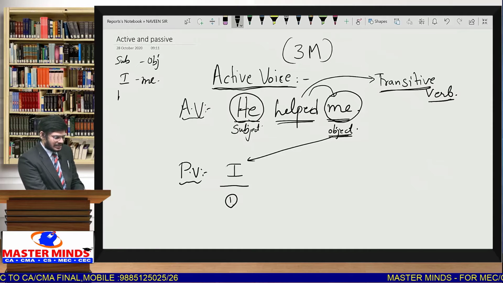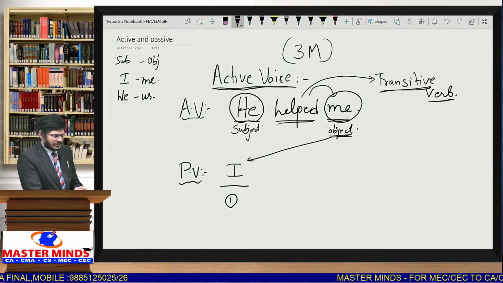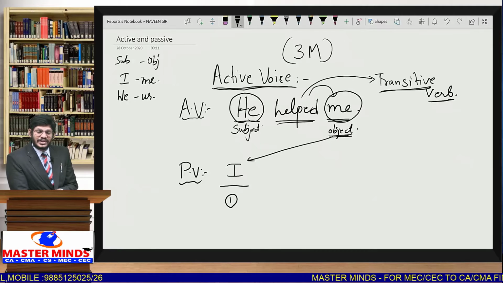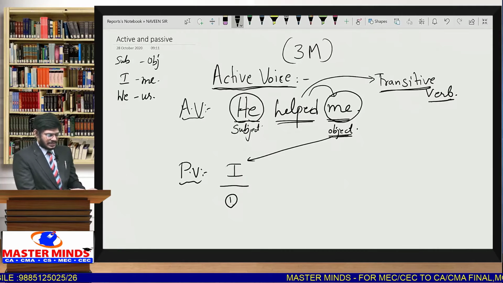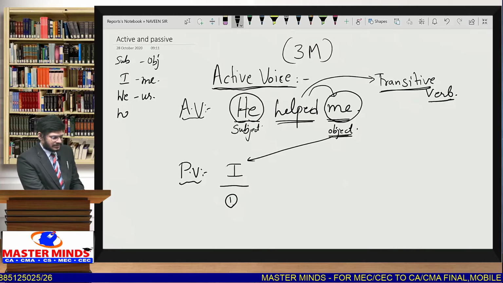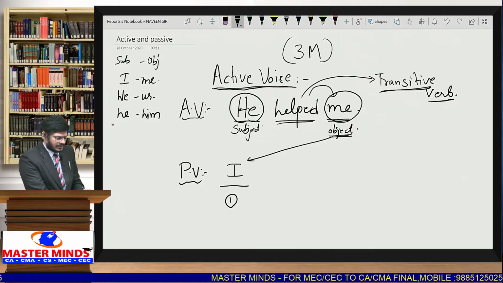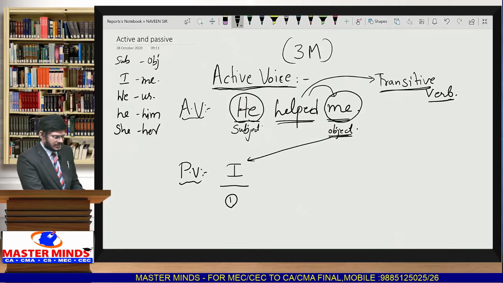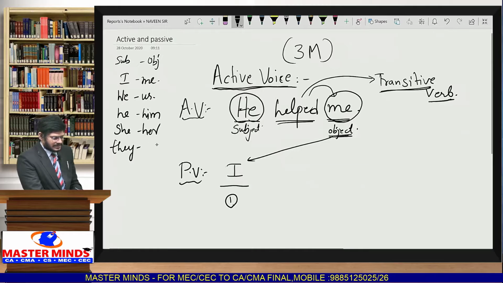Suppose in the sentence beginning we write we, and we write it as us in the objective case. We is the subjective case whereas us is the objective case. For example, he is the subjective case, him is the objective case. She is subjective, her is objective. They is subjective, them is objective. It is subjective and also it in the objective case.